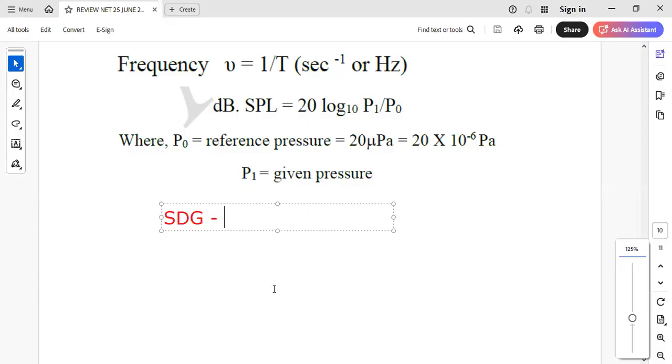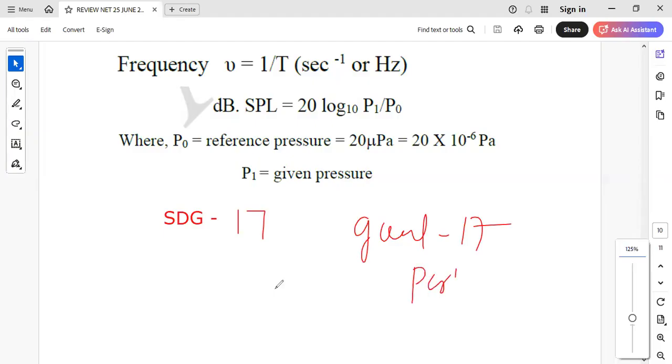Like all of you are aware, we have 17 sustainable development goals. So if you remove goal 17 from this, which is basically the partnership for the goals, then they ask a very interesting question: tell us how many goals are for environmental sustainability, how many are for social, and how many are for economic.